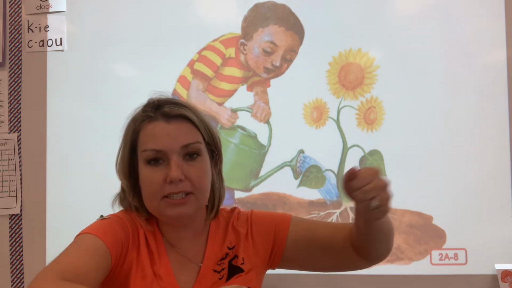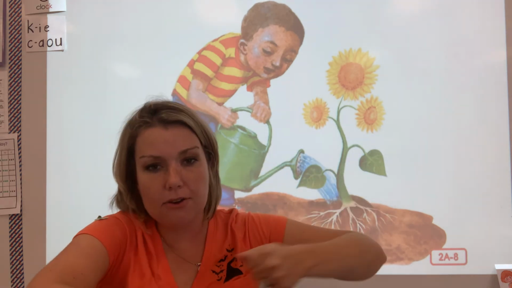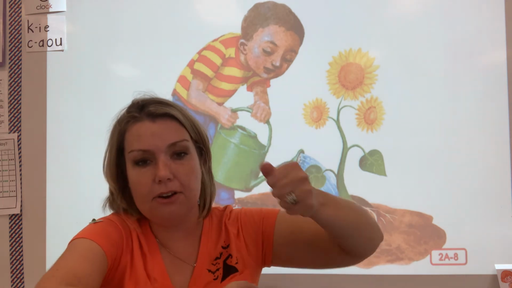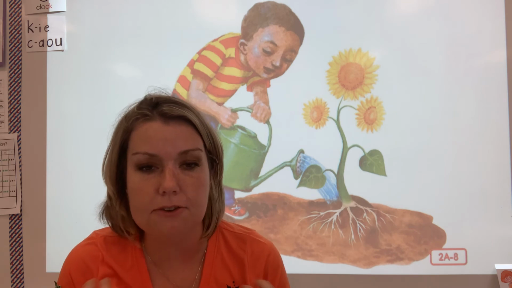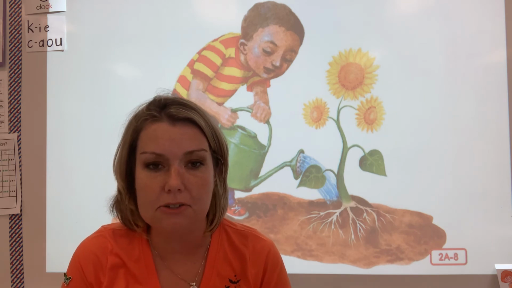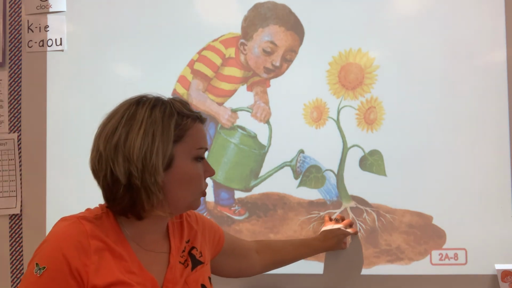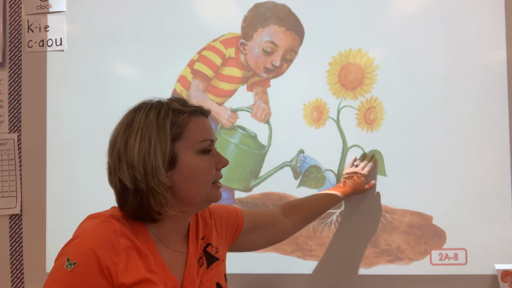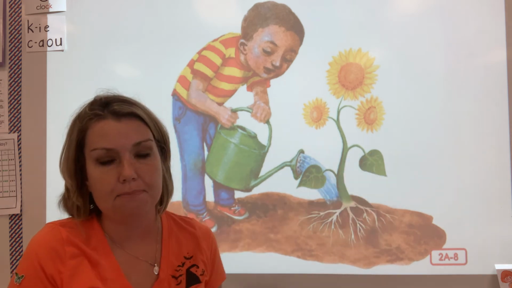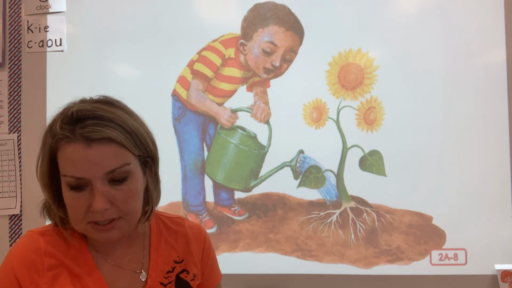What are we doing? What's this called? Photosynthesis. Say it with me. Photosynthesis. Mixing it all up and making food for the plant. That's called photosynthesis. The water and nutrients travel up through the stem and go to the leaves, and the leaves are where they mix it all up, called photosynthesis. Awesome job, boys and girls.